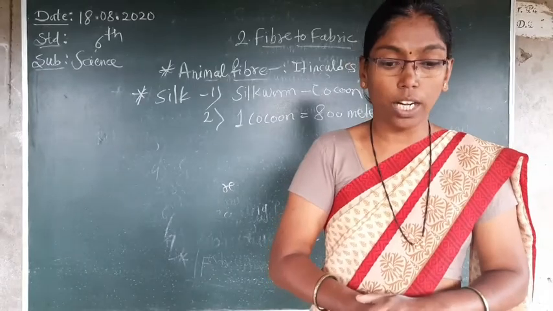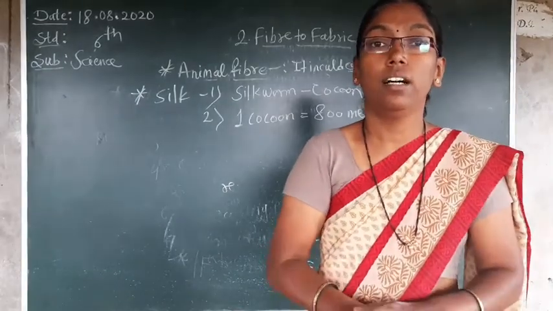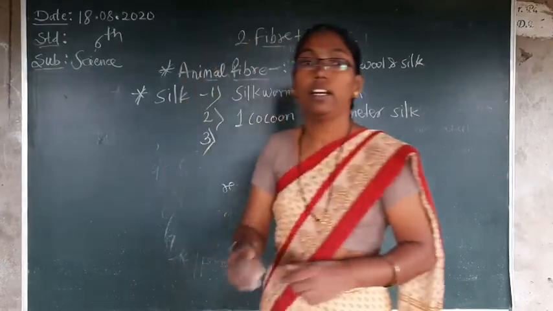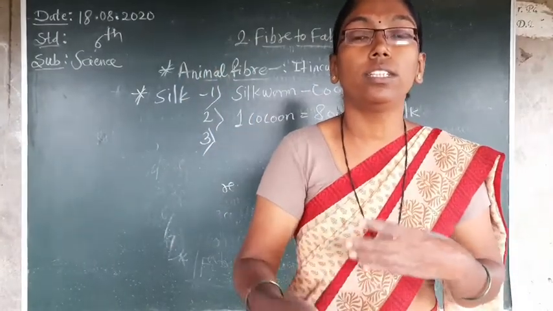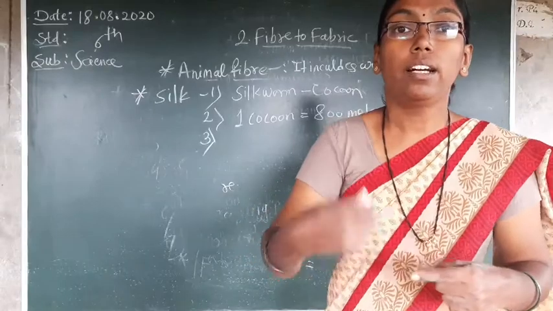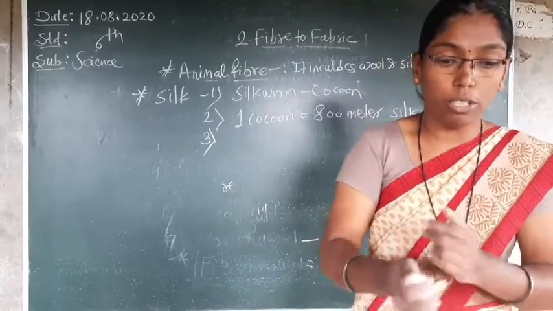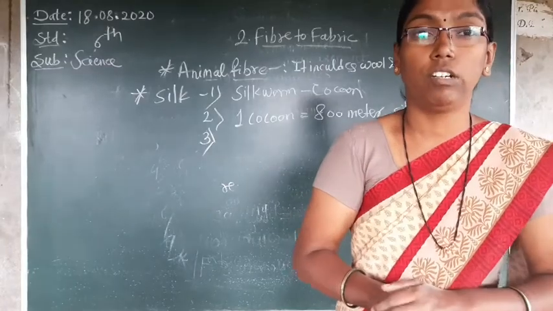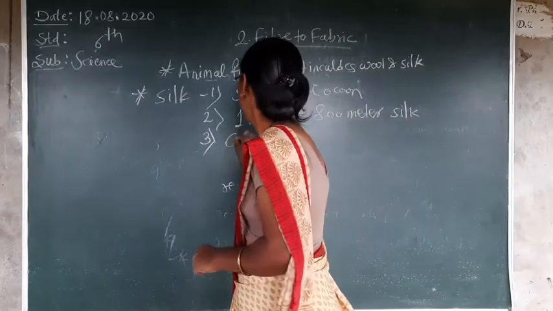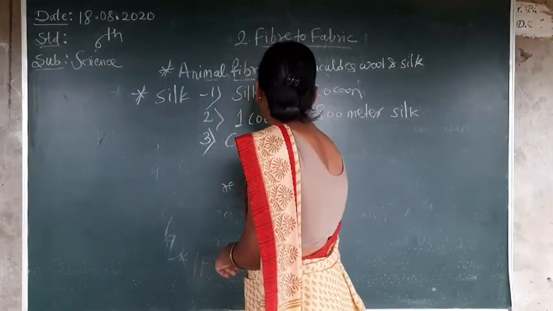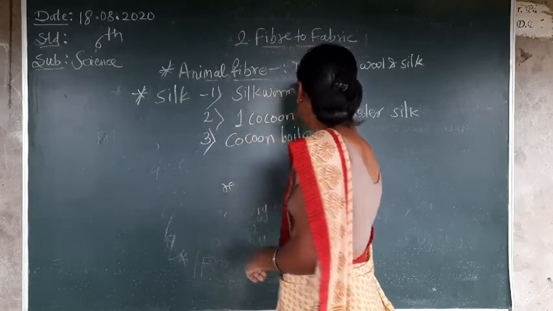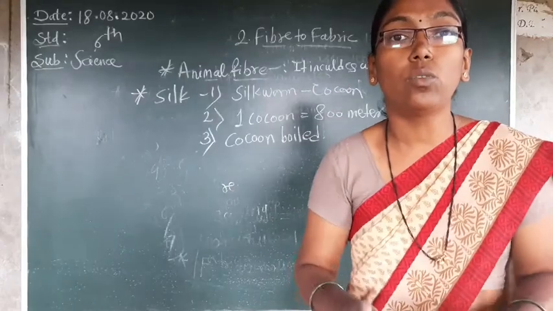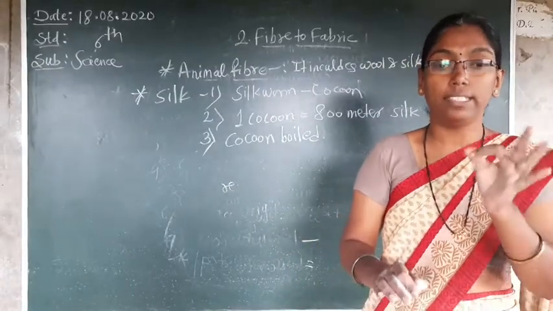Then the cocoon is boiled. How can we get silk? First, you know where the silk is present? In the cocoon. Around the cocoon the silk thread is continuous. So first the cocoon is boiled, and that kills the silkworm. After boiling, the worm is killed in the hot water, and the remaining part is silk.